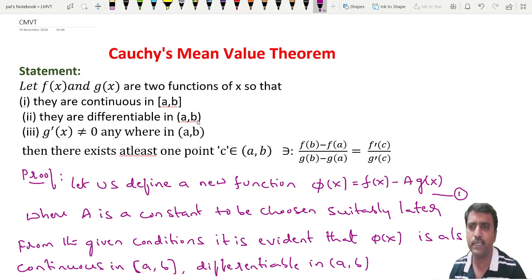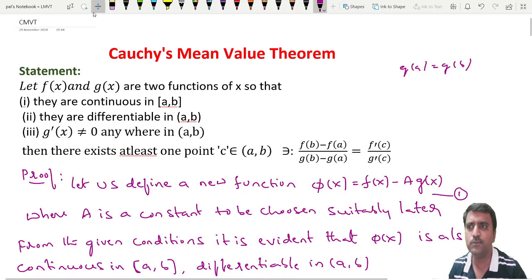Along with these two conditions, if g of a is equal to g of b is also true, then g of x satisfies all the three conditions of Rolle's theorem.